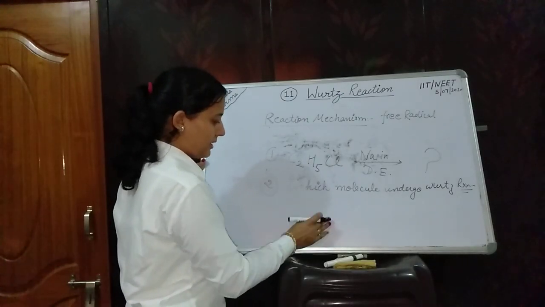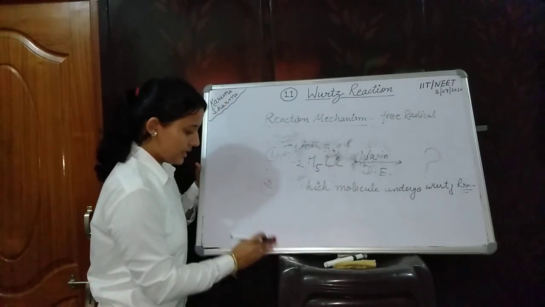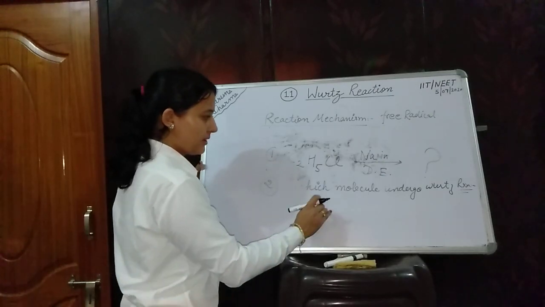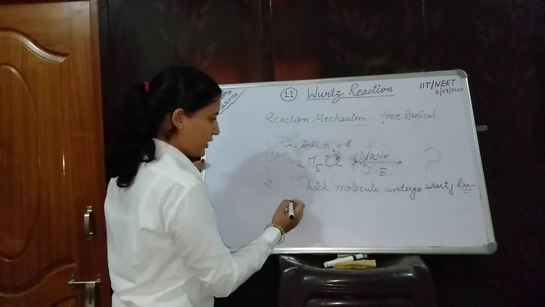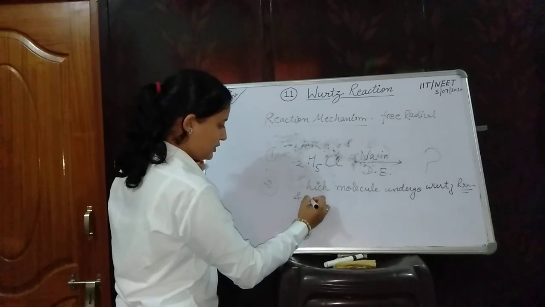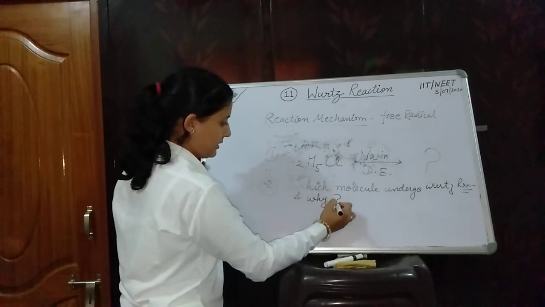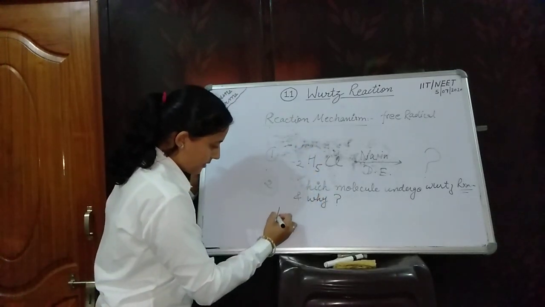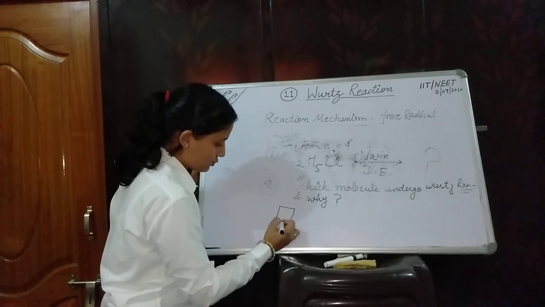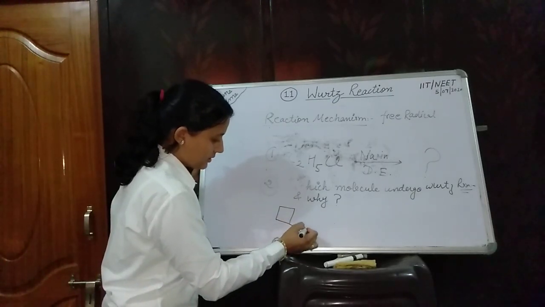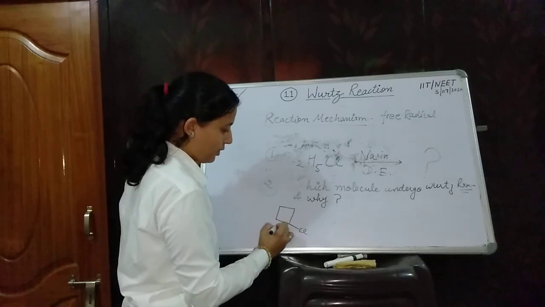I am writing here a number of molecules, and you should comment which molecule undergoes Wurtz reaction and why. This is most important, and why. You should write the suitable product. This is Cl, this is your 4-membered ring.